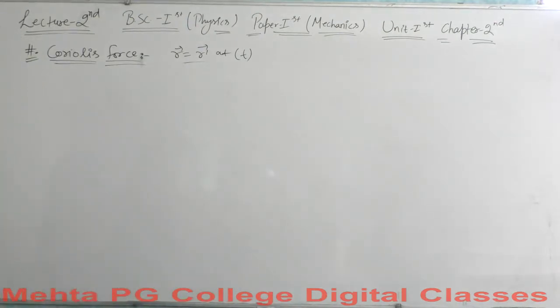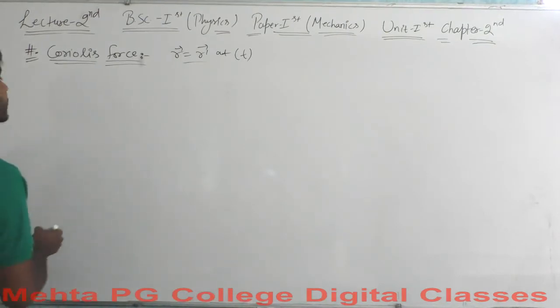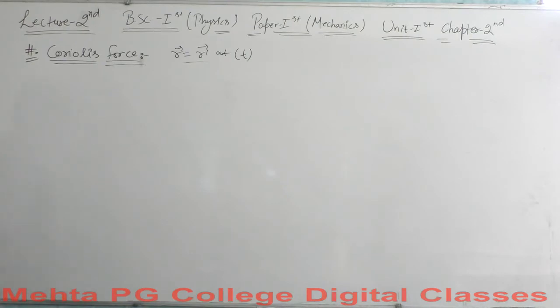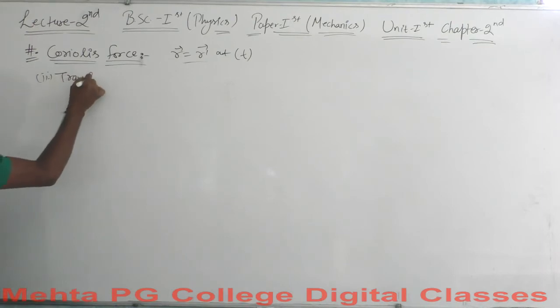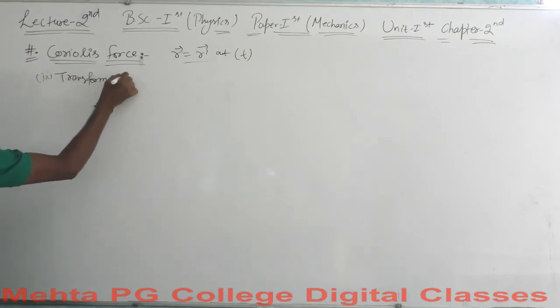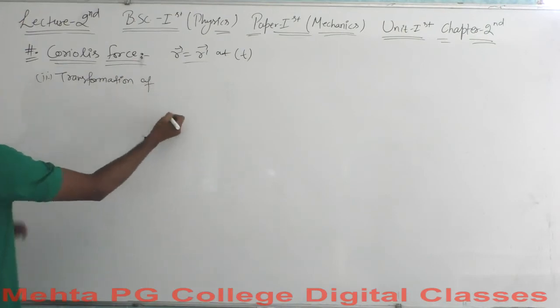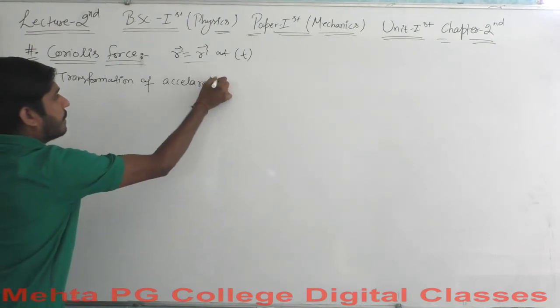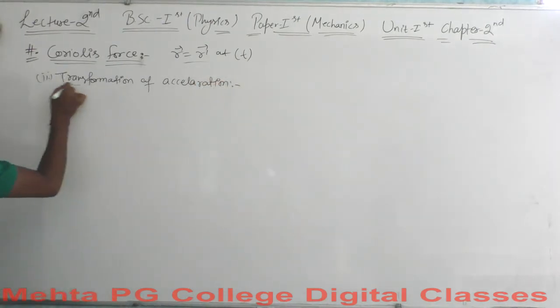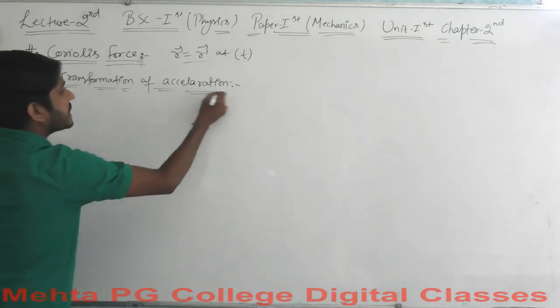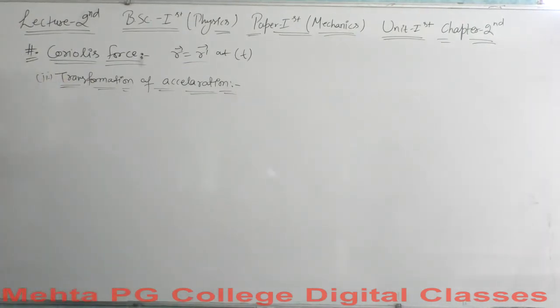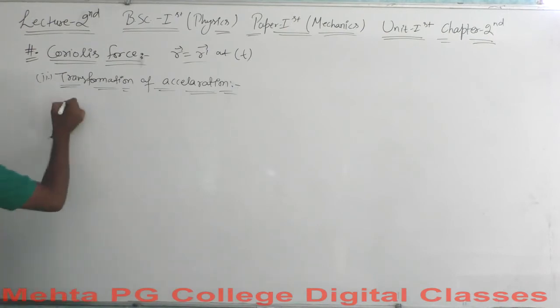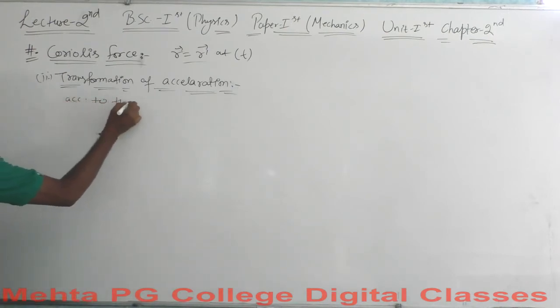So let's move on to the example of the transformation of acceleration. By now we are talking about the transformation of acceleration, and we need a value from the transformation of velocity.